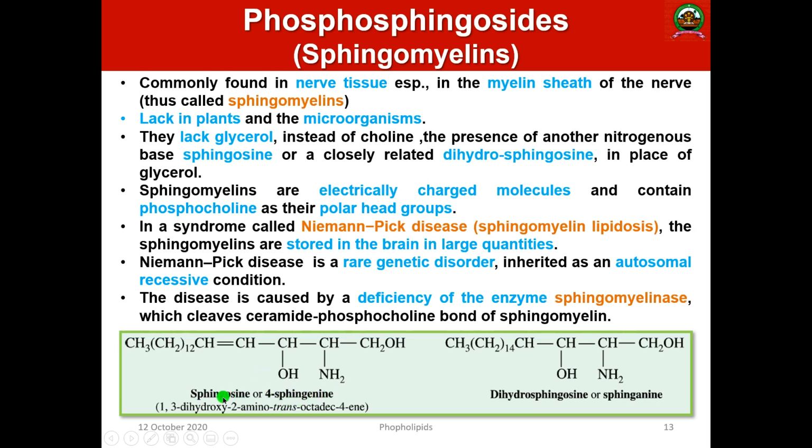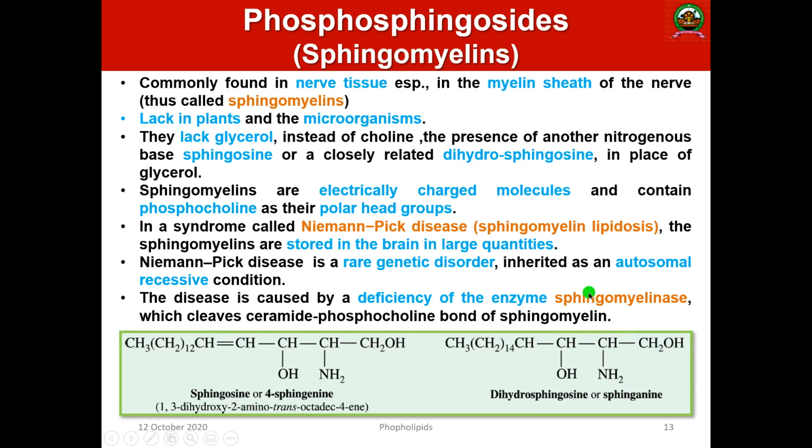So the IUPAC name is 1,3-dihydroxy-2-amino-trans-octadecene. Okay, then this is sphingosine. Then dihydrosphingosine: here the double bond will not be there. CH3, CH2 fourteen times, and here you can see CH, with a hydroxyl group, CHNH2, CH2OH. So this will be present instead of choline. That is the structure of sphingomyelin.